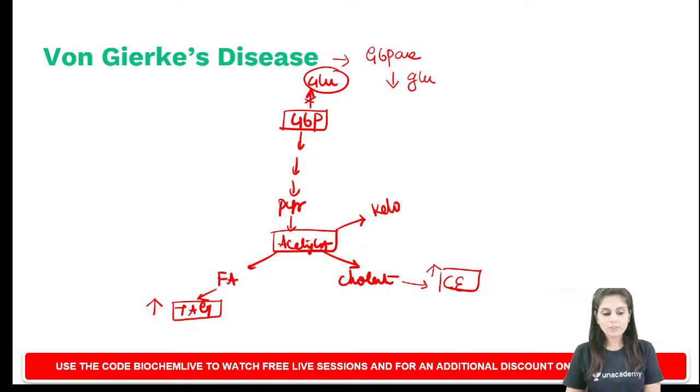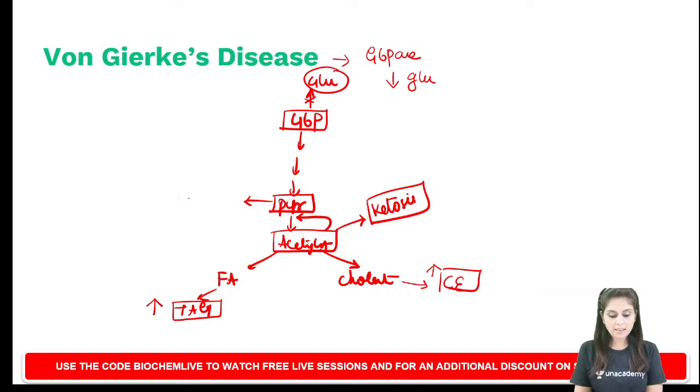So what you will find is ketosis. Not only hypertriglyceridemia and hypercholesterolemia, you also observe ketosis. Now this acetyl-CoA, in a feedback mechanism, inhibits the PDH complex. So pyruvate accumulates, and this pyruvate gets converted to lactate.